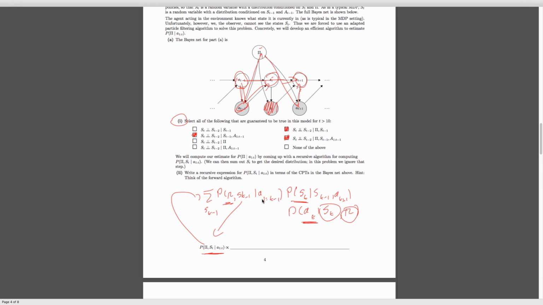So if you notice over here, we don't actually update the pi over time. What I mean to say is, we don't have a pi of t. This is because if you take a look at it, pi is constant throughout the entire expression, through the entire process. We keep the same pi. So as we get more and more evidence, we just update our estimate of what pi is.